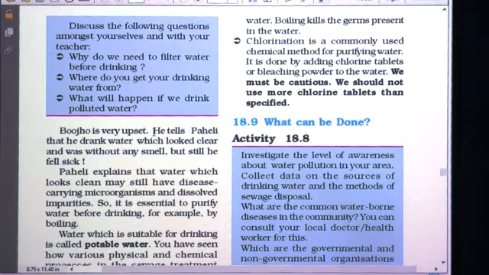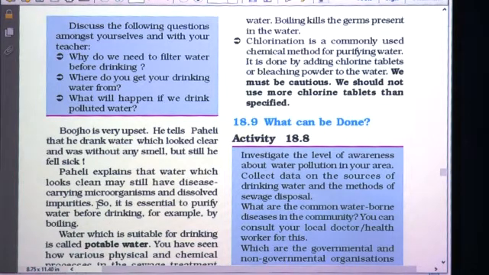Now Bhujo is very upset. He tells Paheli that he drank water which looked clear and was without any smell, but still he fell sick. Water doesn't have any odor, but still after drinking that water he fell sick. Then Paheli explains that water which looks clean may still have disease carrying microorganisms and dissolved impurities.